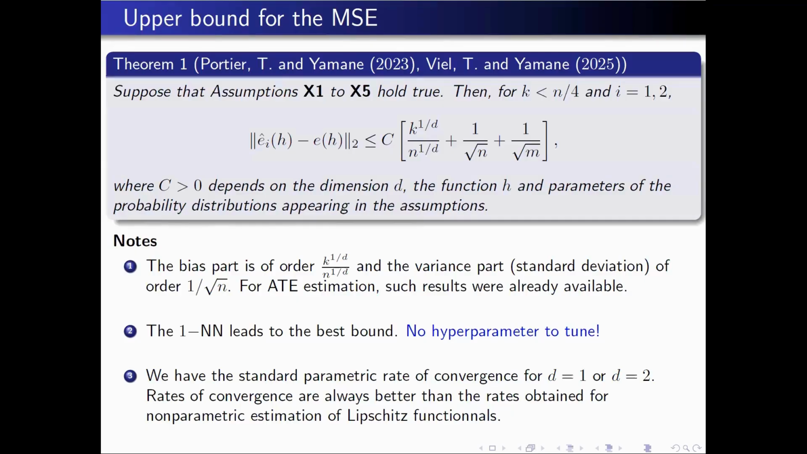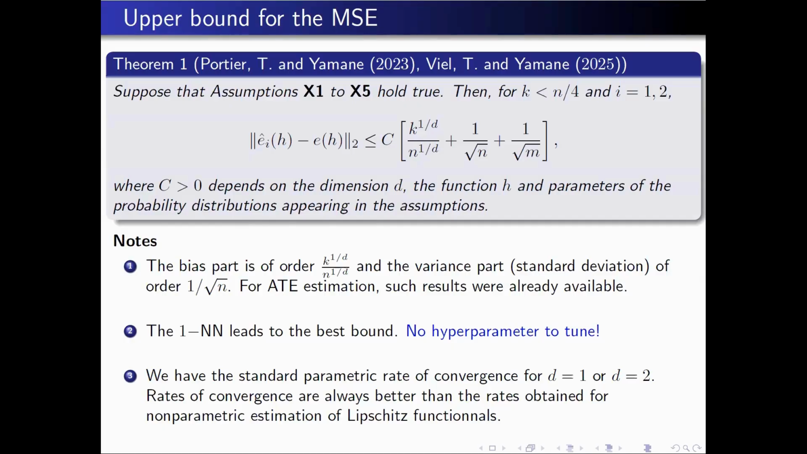So the advantage of this is that you don't have any parameter to tune. Okay, if you go back to the ratio estimation with kernel density, for instance, you have to tune the bandwidth. Okay, so here you simply take k is equal to 1. So you have nothing to tune. And the other thing is that you have the standard parametric rate of convergence for d is equal to 1 or d is equal to 2. Because in this case, you have either 1 over n, or 1 over root n if the dimension is equal to 2. Okay? So you recover the parametric rate of convergence, but only for the first two dimensions.